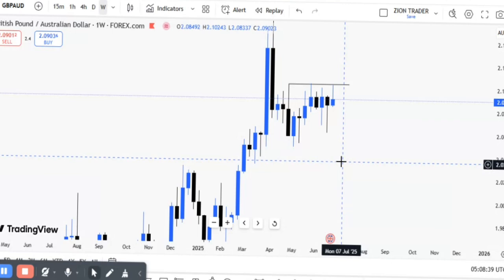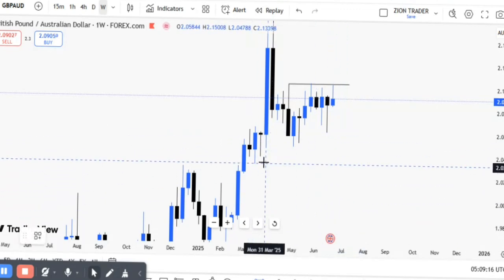So we can see that fundamentally GBP is actually good, but if we look at AUD, one of the things that supports it is that during a risk-on period, AUD tends to be strengthened. That's the truth. So more investors tend to buy more AUD. That's one thing that could positively affect the Australian dollar fundamentally. But then let's quickly take a look at the technical perspective right here.